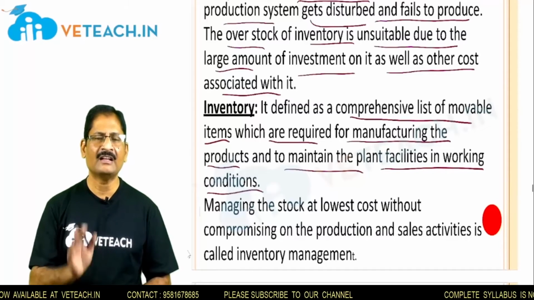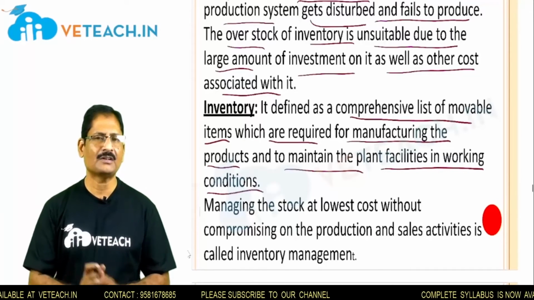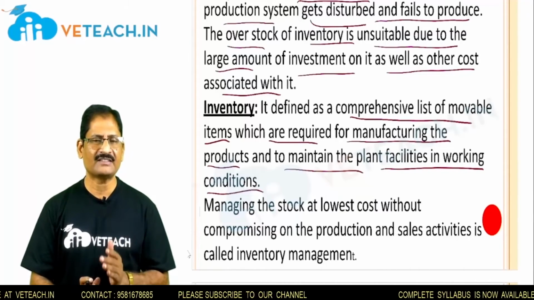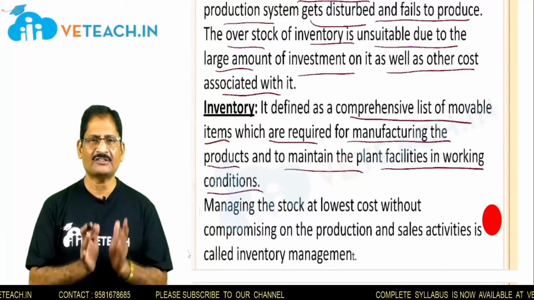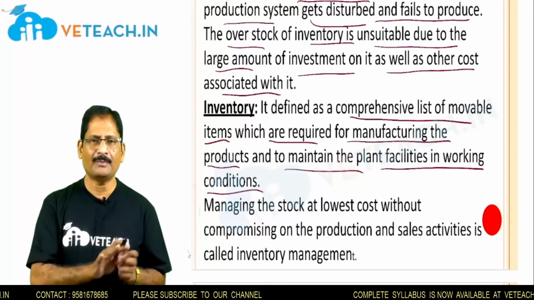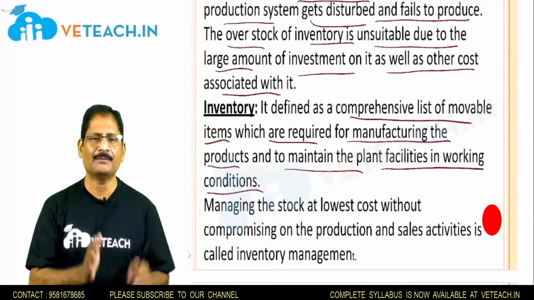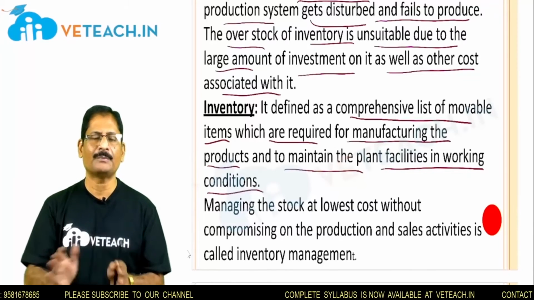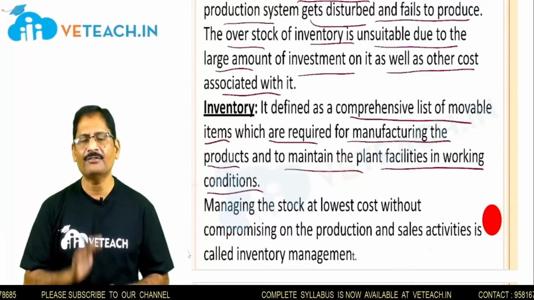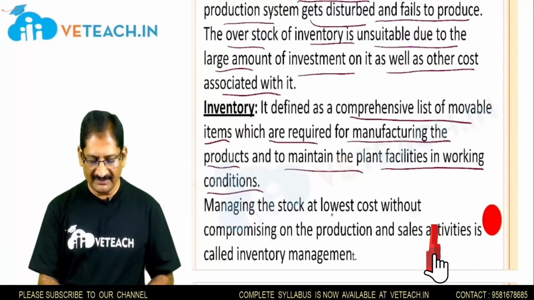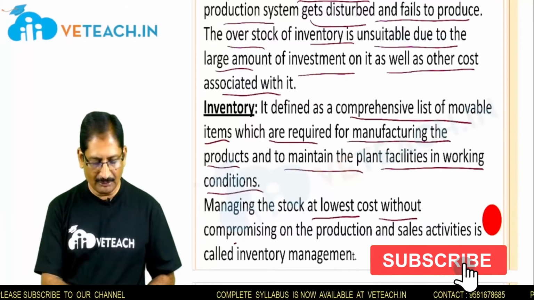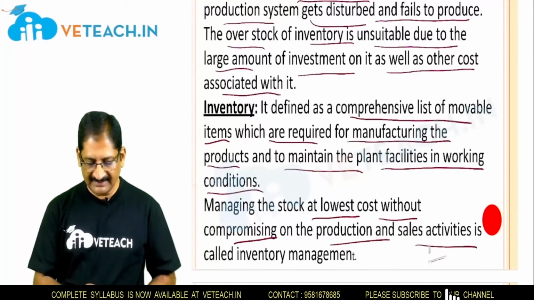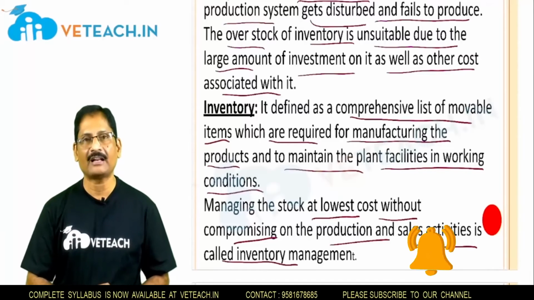Similarly, take sugar factories. Once production starts, they must ensure the raw material, the sugarcane, is available in volume so the production process is not disturbed by a lack of raw materials. So managing the stock at lowest cost without compromising on production and sales activities is called inventory management.